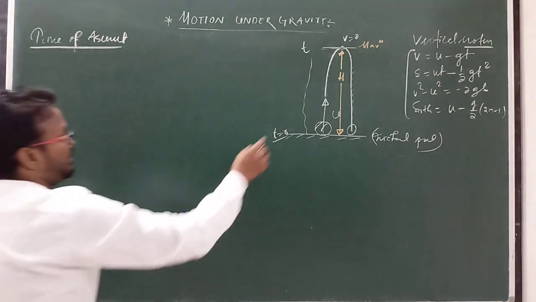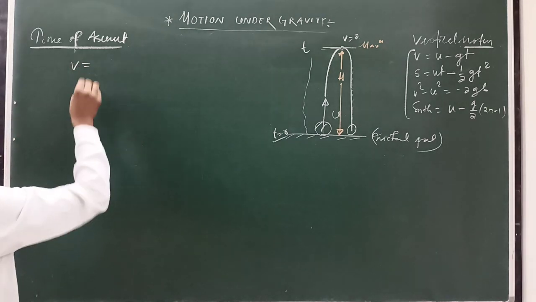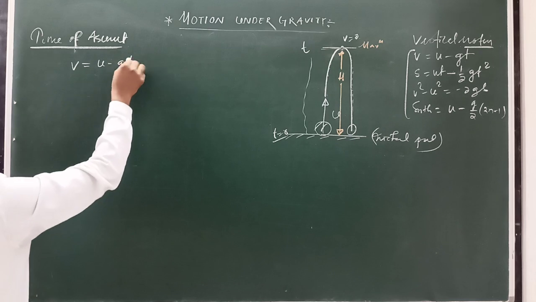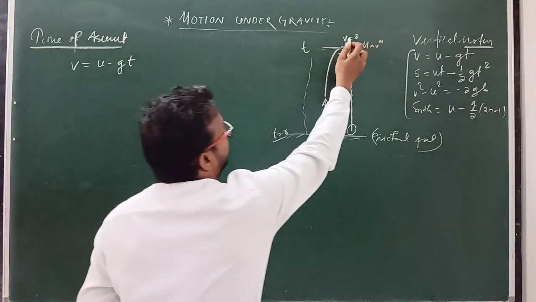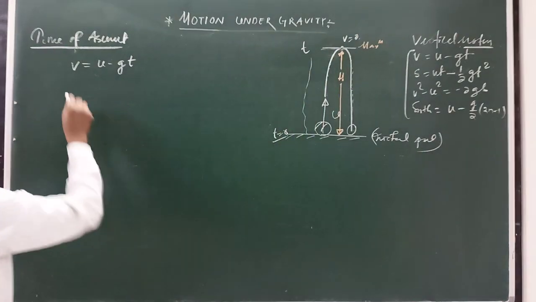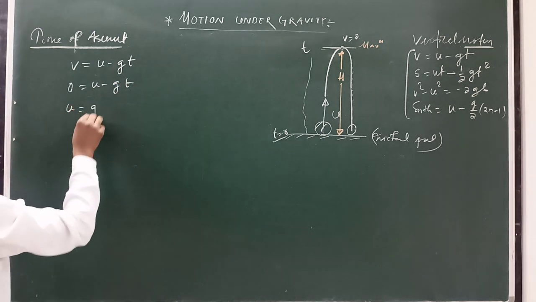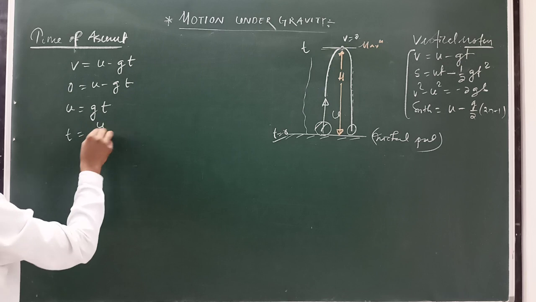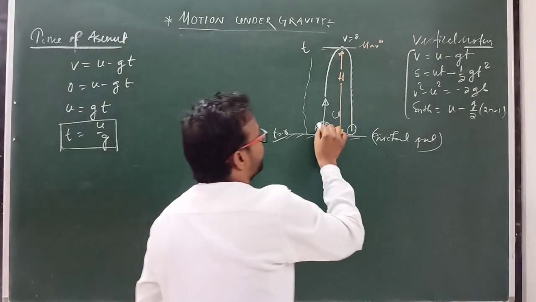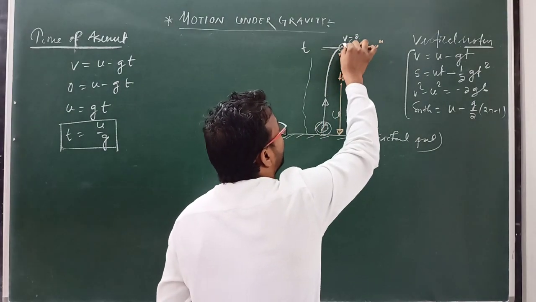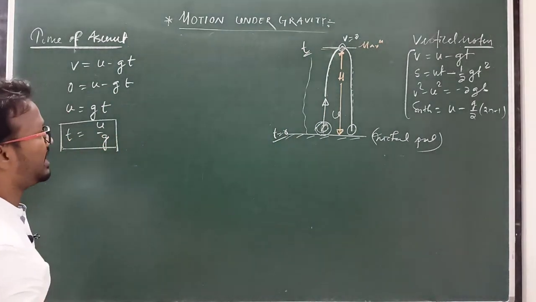So first we have to find time of ascent by using this formula. We have to use here v equal to u minus gt. Clear? And what is final velocity? Final velocity at maximum point is 0. So final velocity 0 equal to u minus gt, and u equal to gt, or t equal to u by g. This is known as time of ascent. Means the body, while first time its velocity will be 0 at maximum height, and it will take time t, is known as time of ascent.